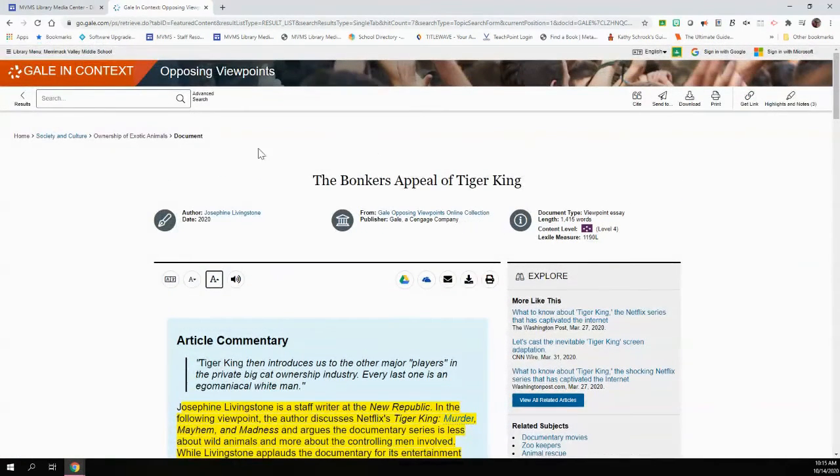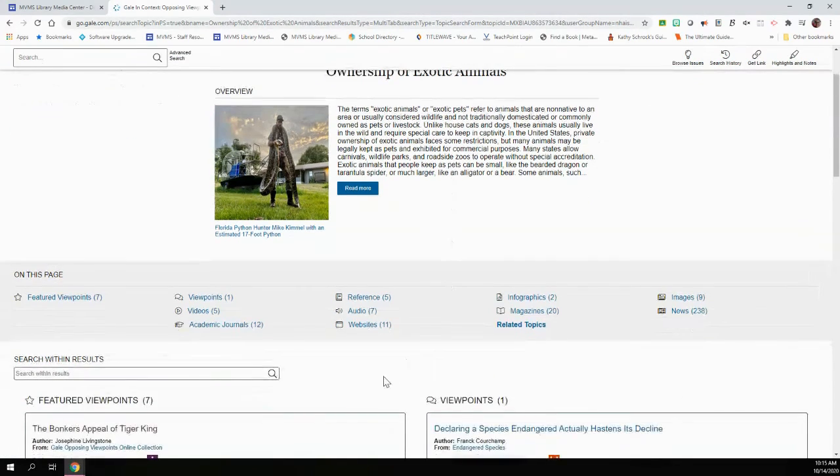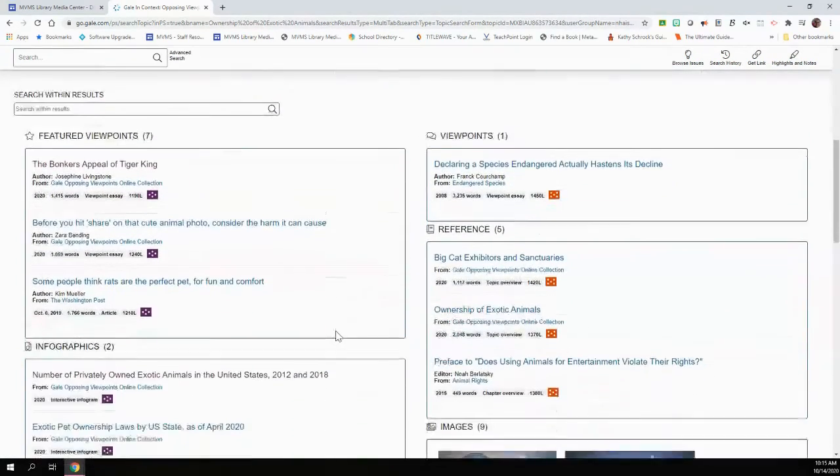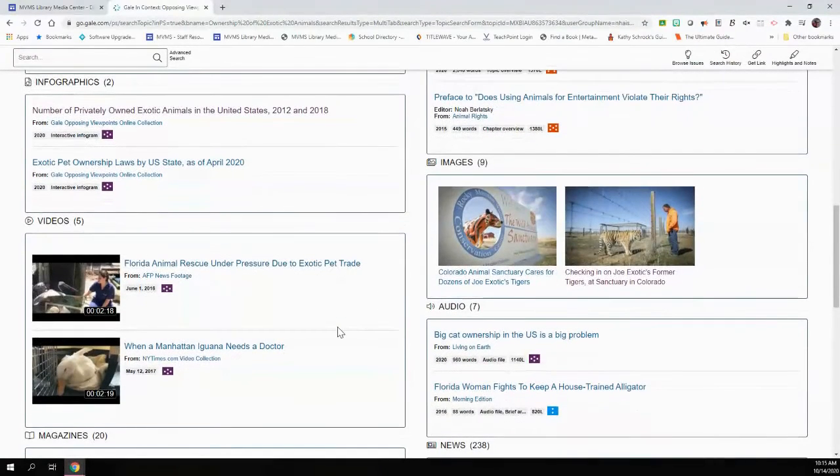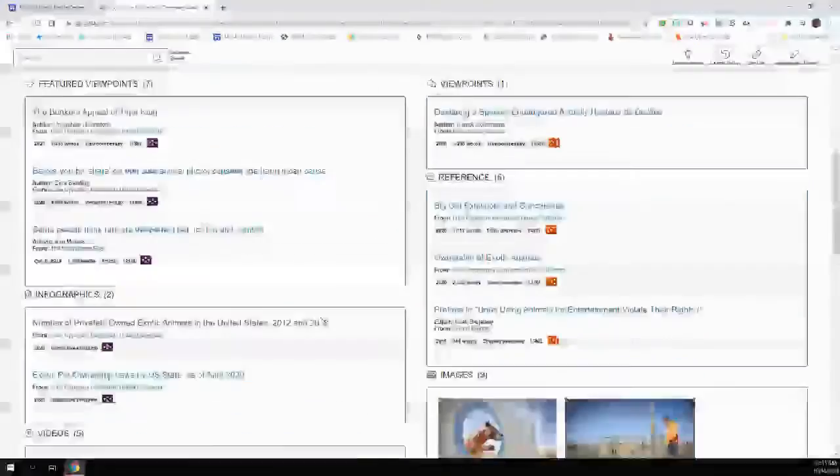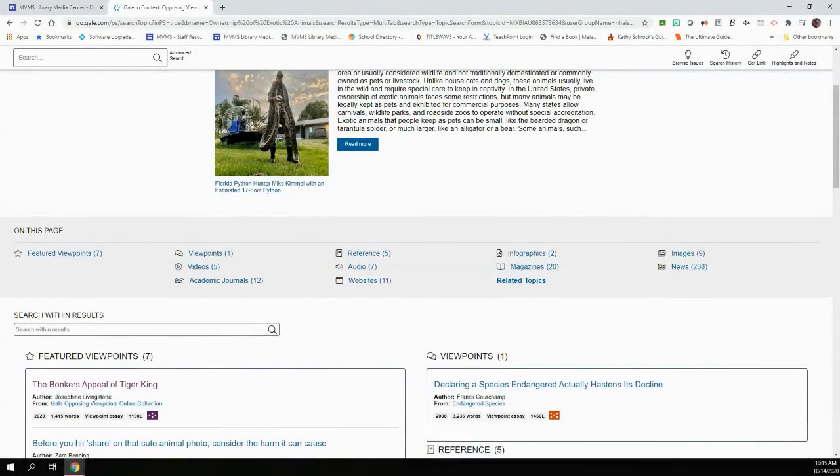All right. And so that really, I just wanted to give you a quick overview, but you'll notice again that there is more information here than you could ever possibly need to arm yourself for a debate or an argument essay. And so I hope you'll take the time to explore Gale in Context: Opposing Viewpoints.